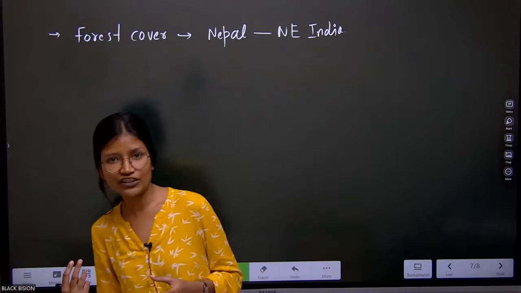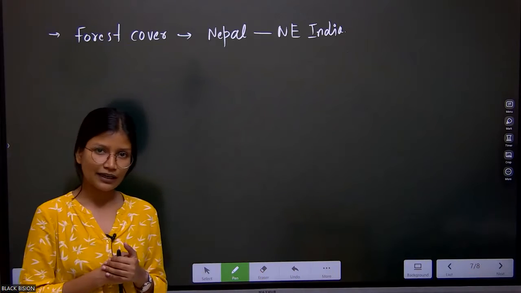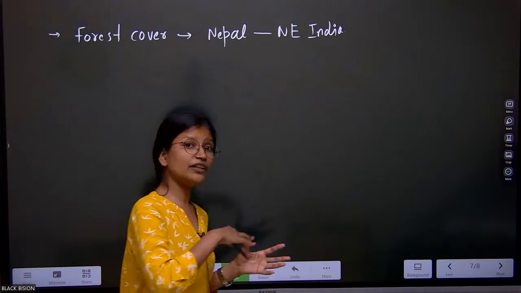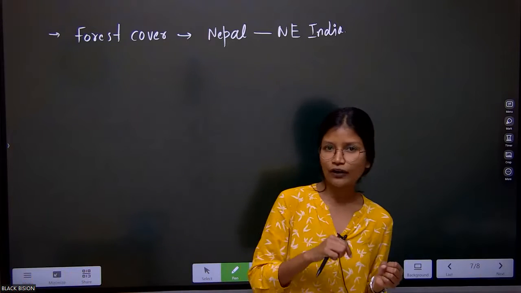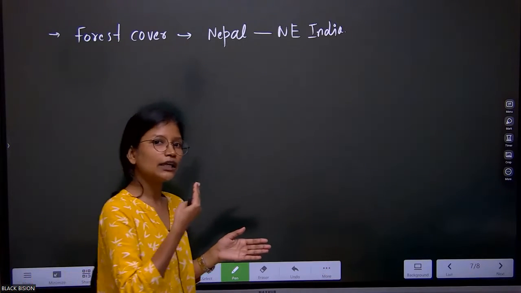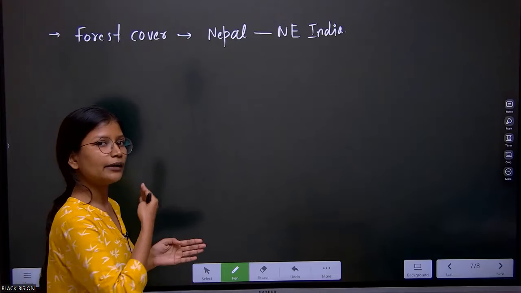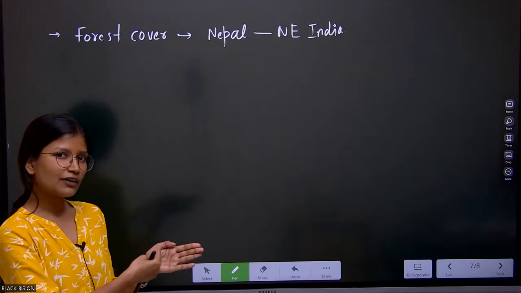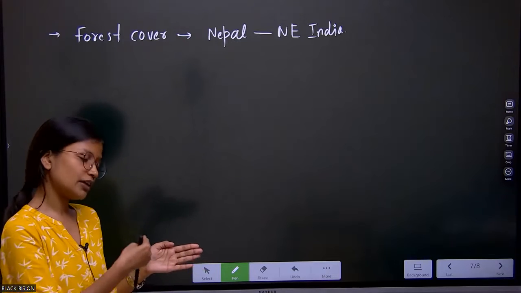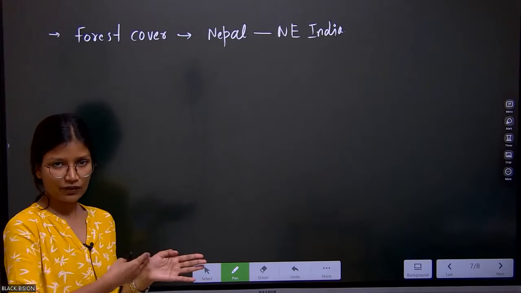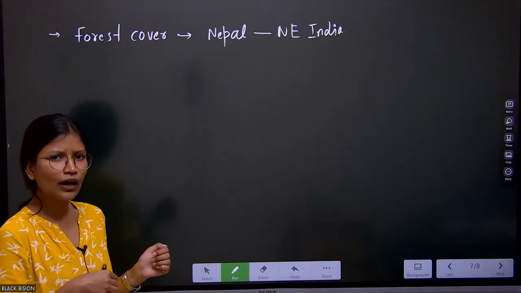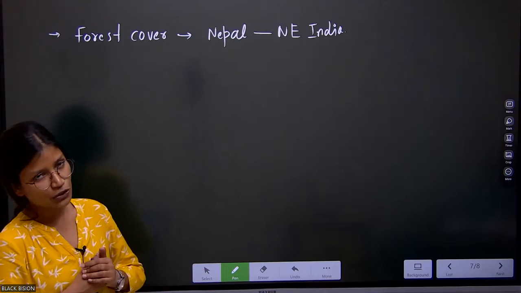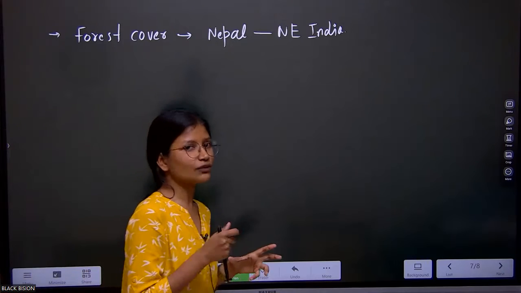Apart from this, one more important feature of the Shivaliks is its forest cover, which is not present as much in the other ranges of the Greater and Middle Himalayas. If you see, the Shivalik ranges are actually covered with dense forest. These forests start from Nepal and extend up to the northeastern part of India. But the forest cover is very sparse when it comes to Punjab. We already know most of the sal forest has been cut down because of agricultural extension. So this is again one of the features of the Shivaliks.